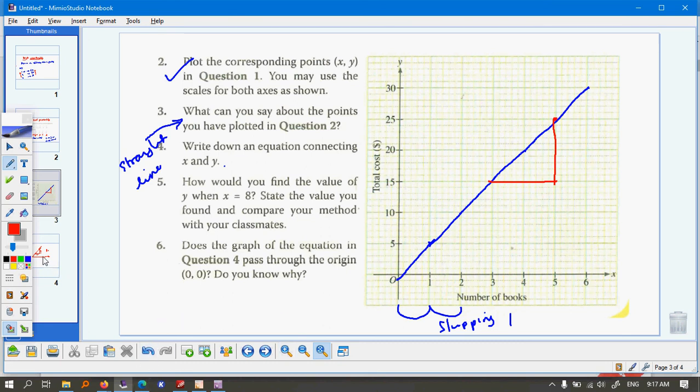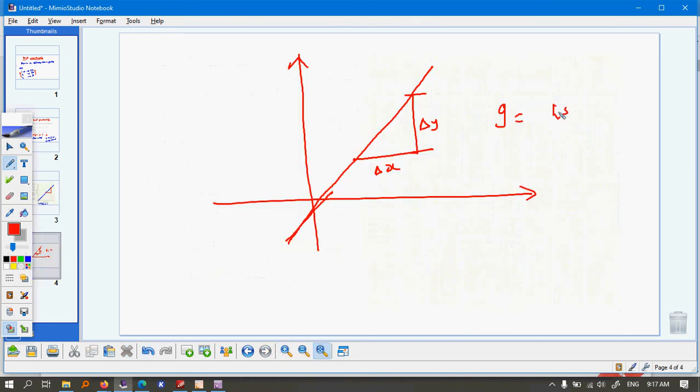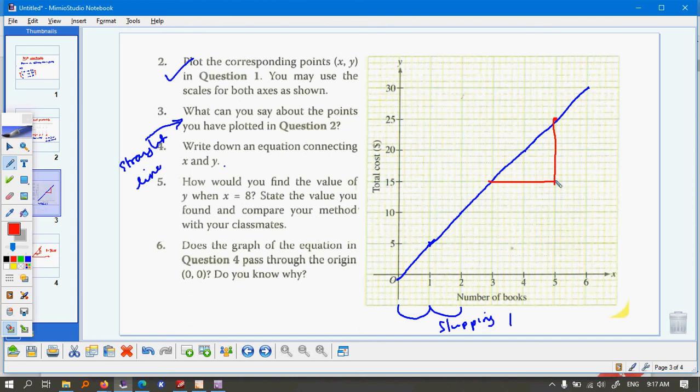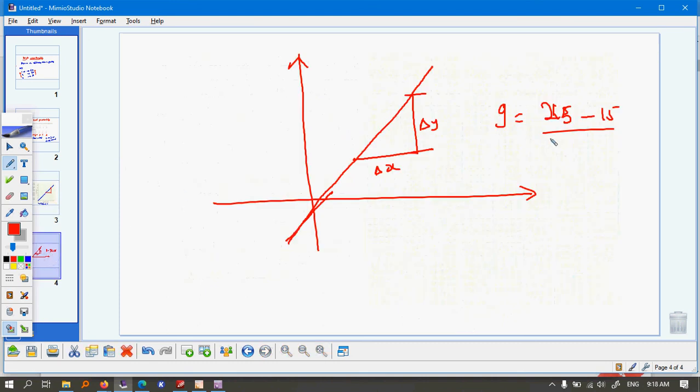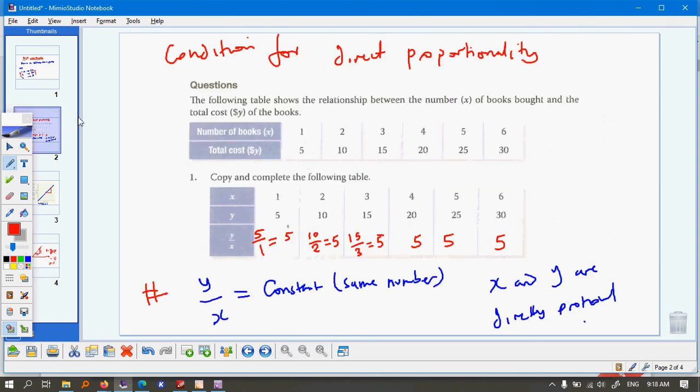And that is going to be 25 minus 15 divided by my change in x over here, which is 5 minus 3. So this is going to give me a 10 out of 2, which is a 5. This is my gradient. I could have just seen it straight away from my table that's a 5.